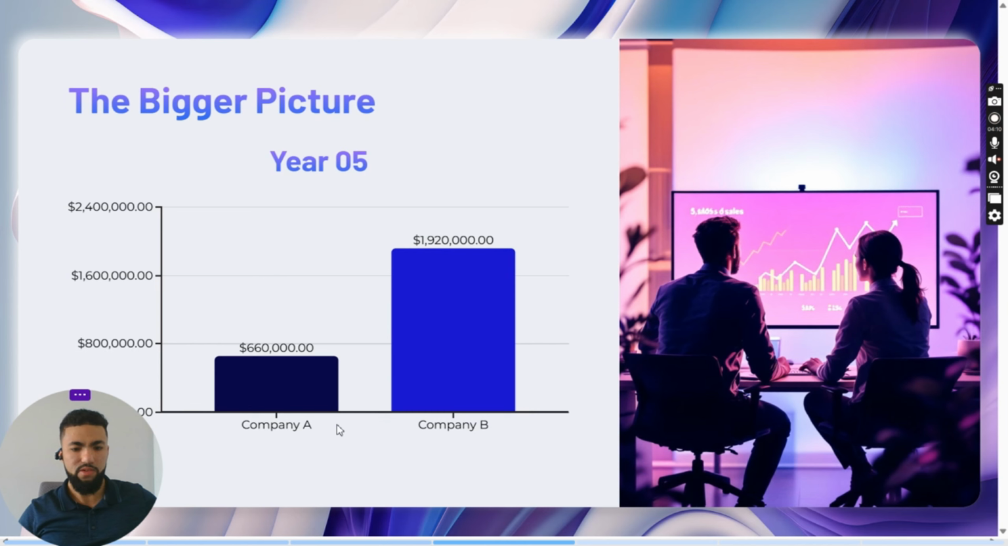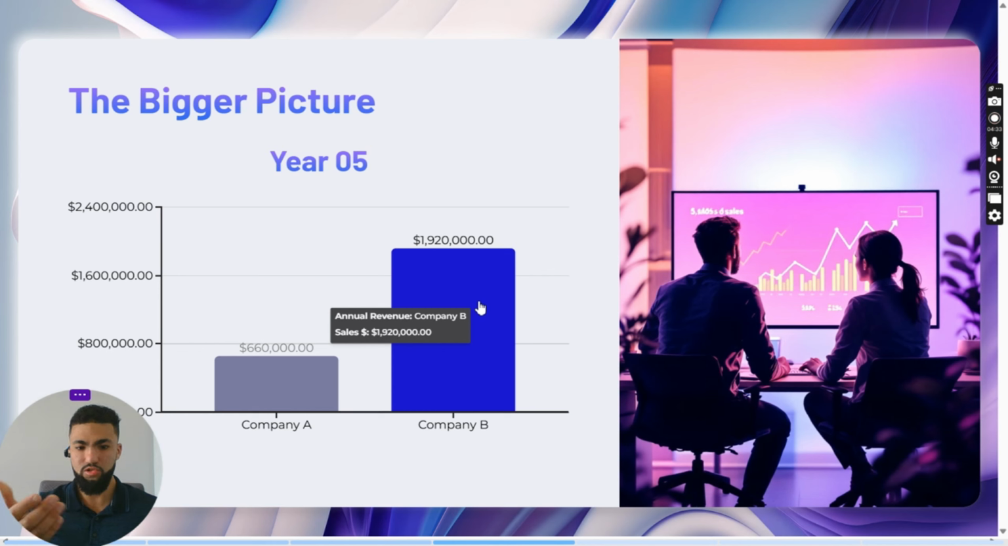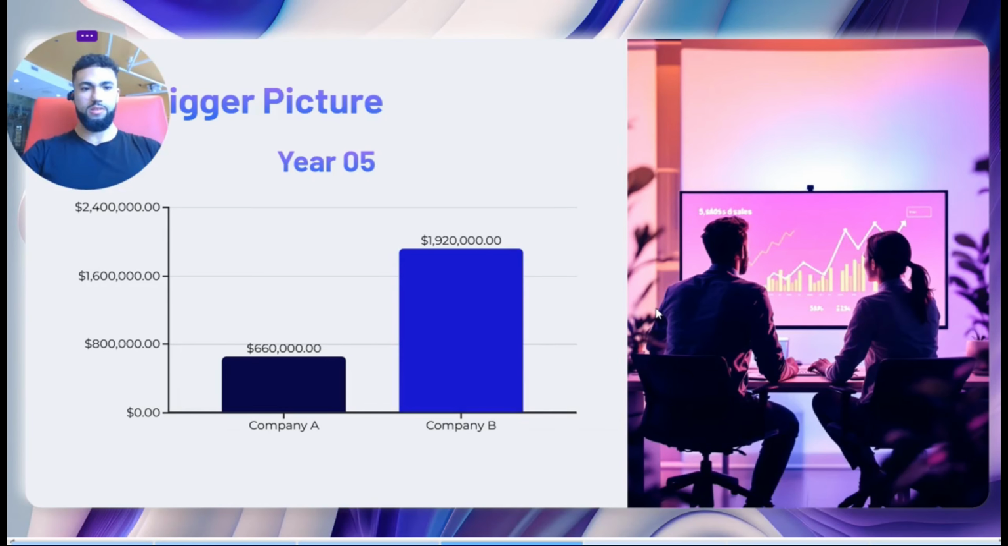And this is 1 year. Let's see, 5 years. Company A has reached past $500,000, right? 660,000. But company B, again, almost the triple. You can see the clear difference here in revenue, just because of sales, right? There are no secret strategies or techniques here. Of course there are, but we'll see them. Let's keep moving.